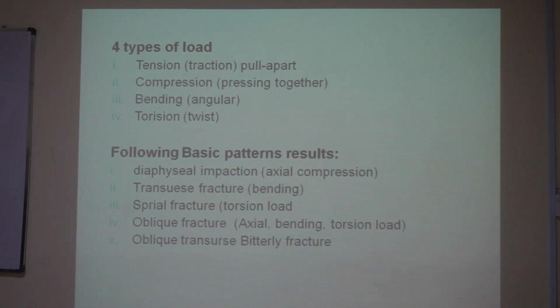Next is the oblique fracture, that is axial loading हो या bending हो या torsion loading हो तो oblique fracture होता है. For example, from the medial of the humerus, this fracture passes downward towards the lateral side of the humerus, that is oblique, or vice versa. So next the pattern is oblique transverse. This oblique transverse is also called butterfly fracture.